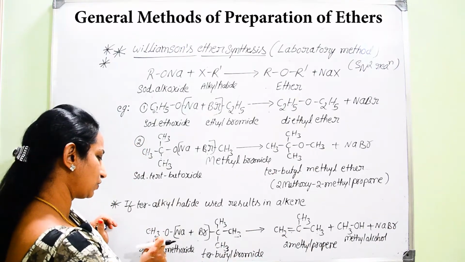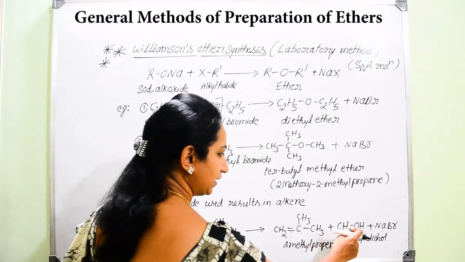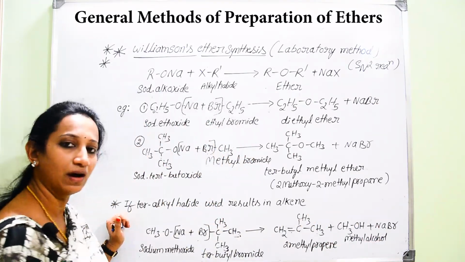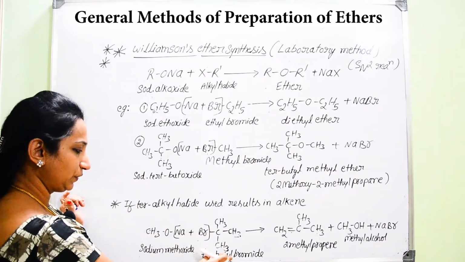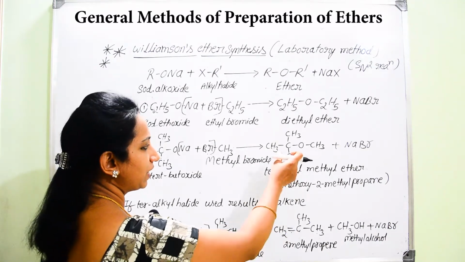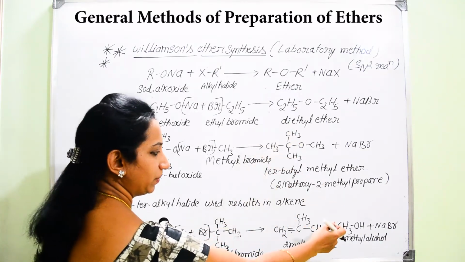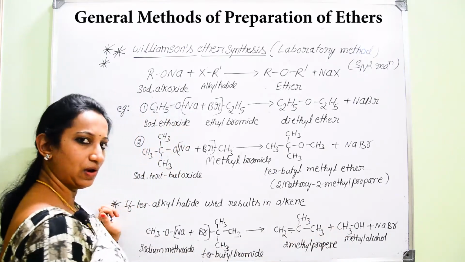This methoxy group, CH3O group, can easily combine with one of that hydrogen. It results in the formation of alcohol. Therefore, if you use a tertiary alkyl halide, you will not end up with the formation of ether, but you will end up with the formation of alkene and alcohol.